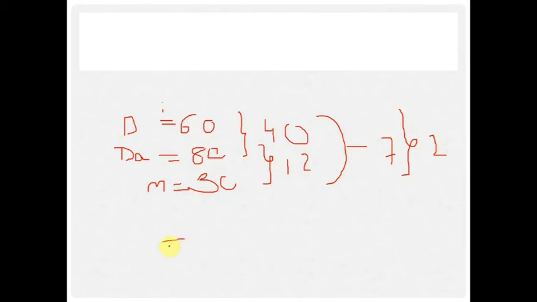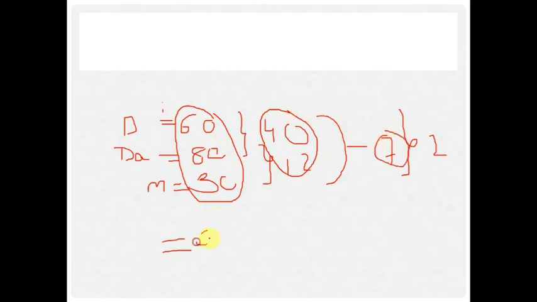So the number of students in any club will be this total plus this total minus 2. So this will be 60 plus 80 plus 30, that is 170, plus 40 minus 2, because 2 are in all the clubs.